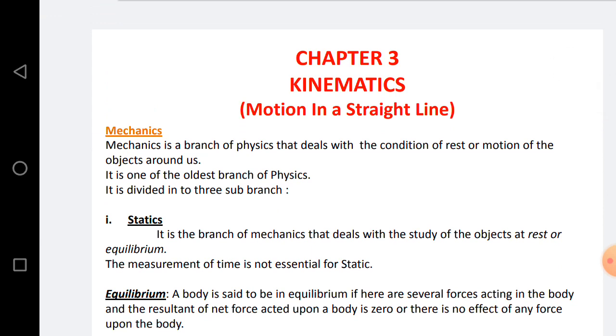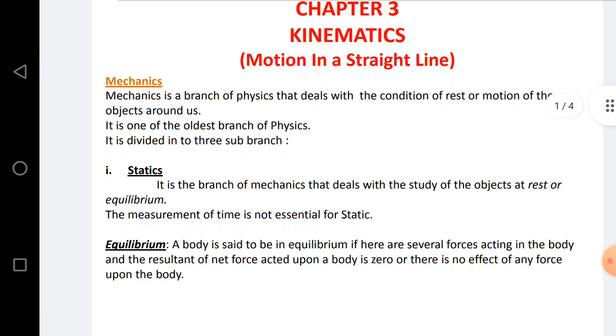So what is a body at rest? A body at rest means the body is not changing its position with respect to its surrounding with the passage of time. Time is changing, but the body is not changing its position with respect to its surrounding. Motion means the body is changing its position with respect to its surrounding with the passage of time.